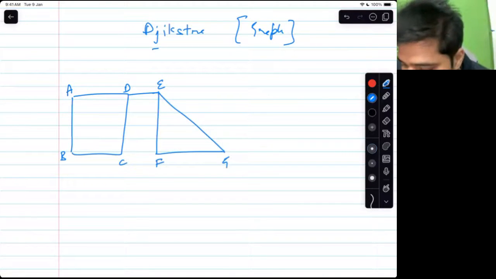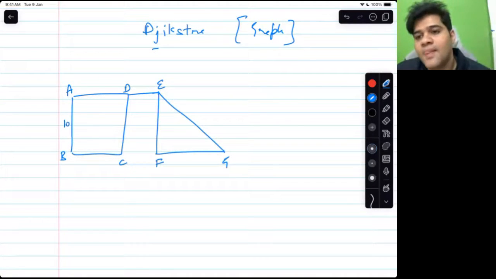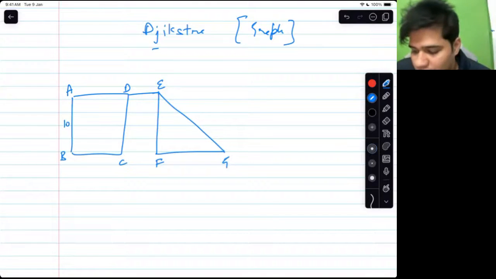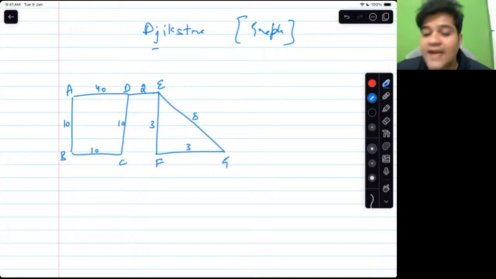And let us say the road from A to B is 10 kilometer. From B to C, 10. C to D, 10. A to D is 40. D to E is 2. E to F is 3. F to G is 3. E to G is 8.